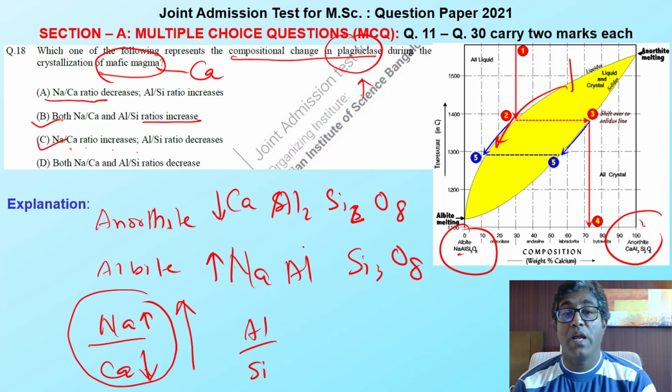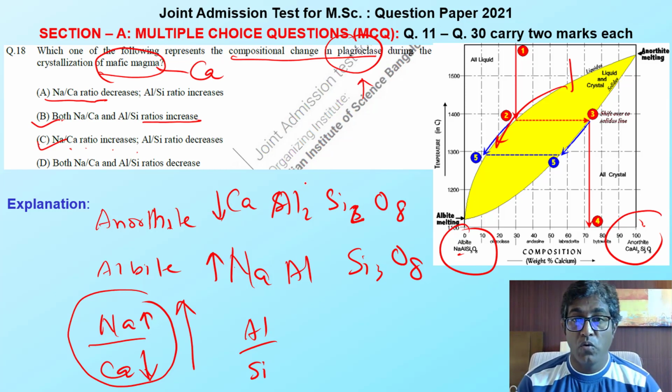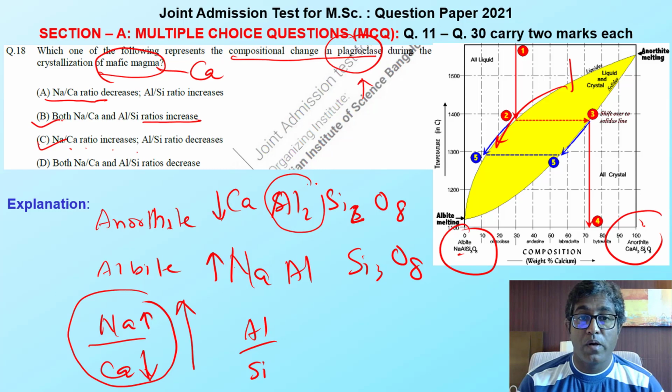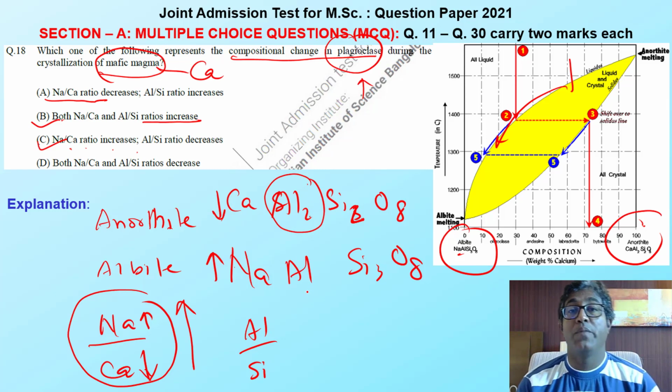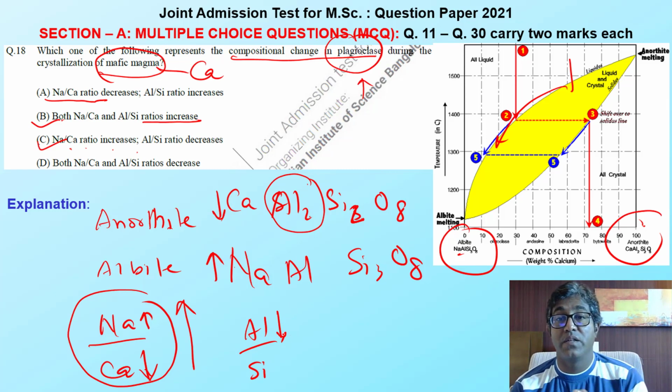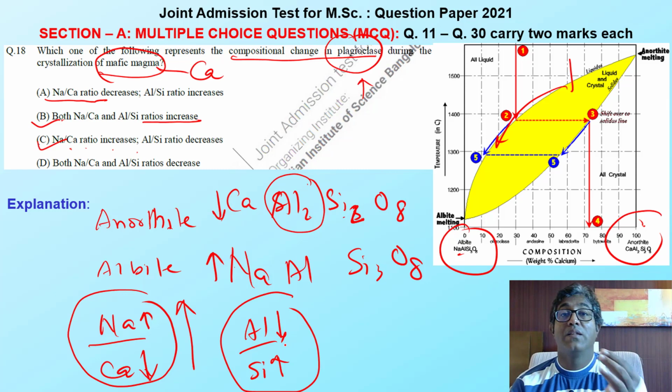Now let's talk about the Al-Si content. We are moving from anorthite Al2 to Al1, from 2 to 1, so it is decreasing. Al content is decreasing. However, Si2 to Si3, from 2 to 3, means Si mole is increasing from anorthite to albite. The numerator is less than the denominator, so the whole quantity will decrease.